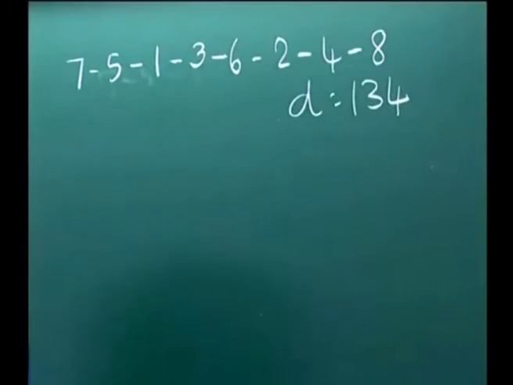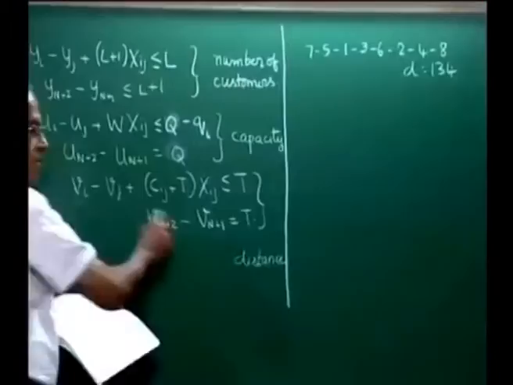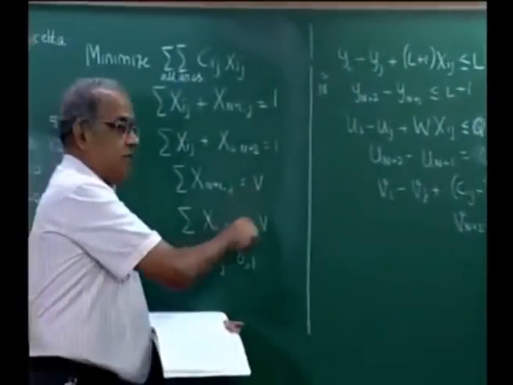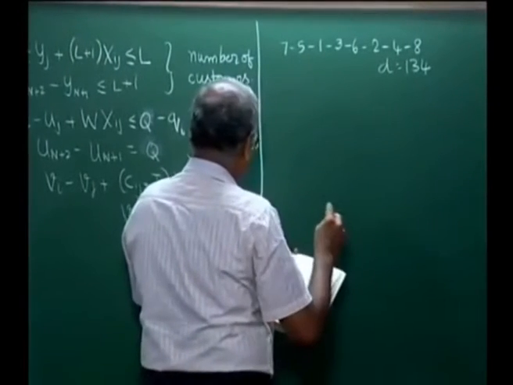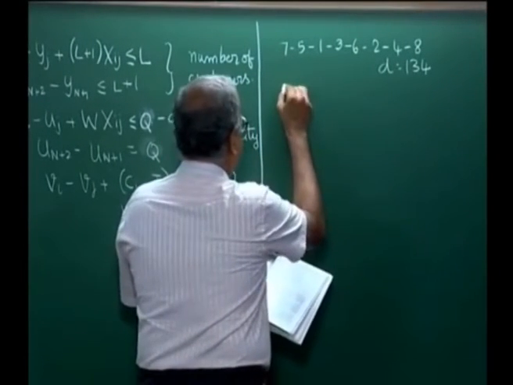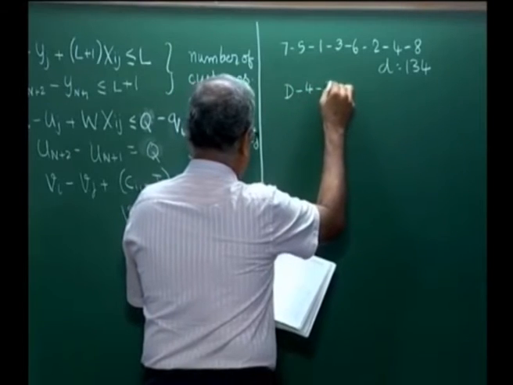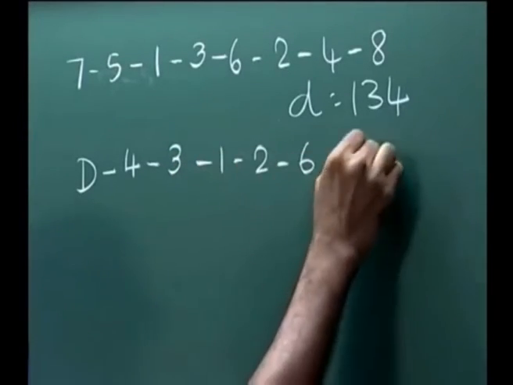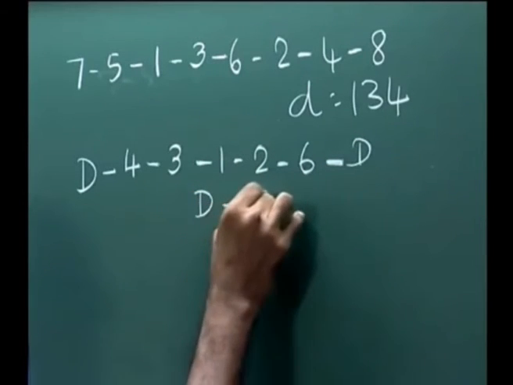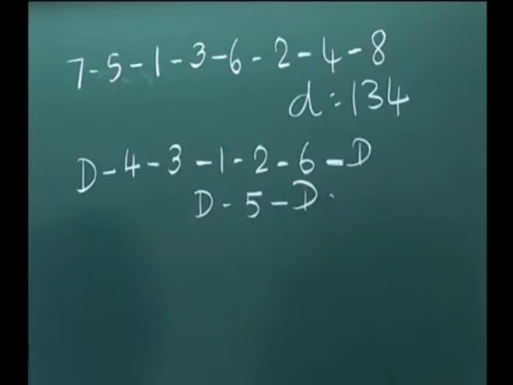Now, if we ignore the load constraint, all these if we ignore, we simply solve for 2 vehicles, and then if we solve for 2 vehicles, we have a solution which is D 4 3 1 2 6 D and D 5 D.